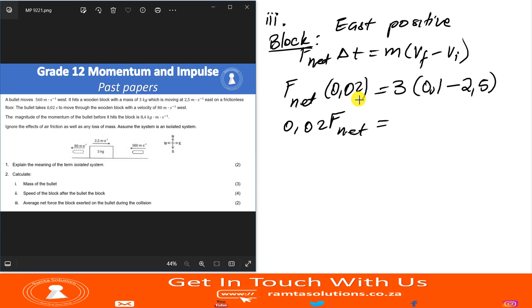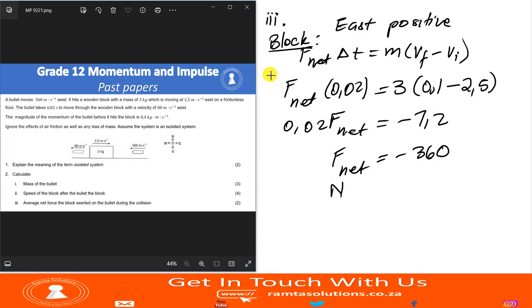What is it? It is negative 7.2. So this negative 7.2 divided by 0.02 is 360. So F net is negative 360.